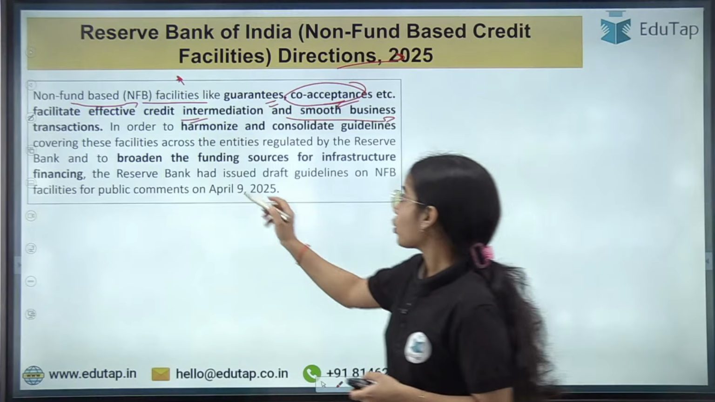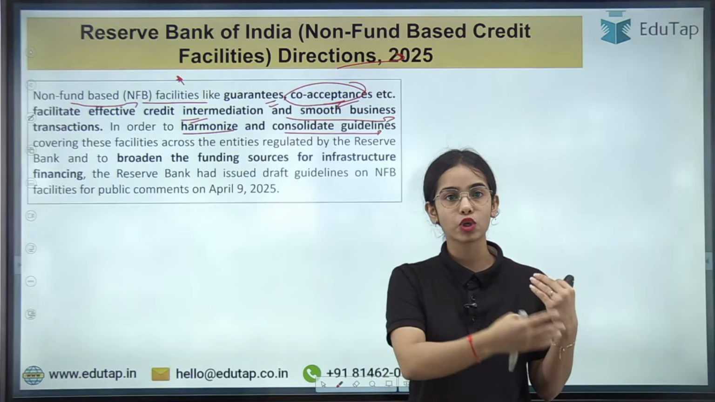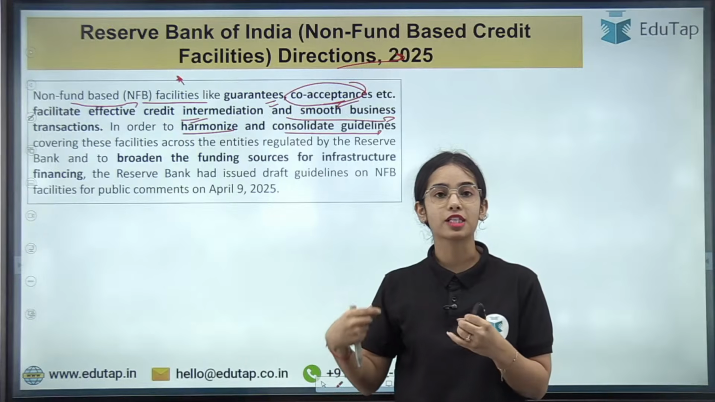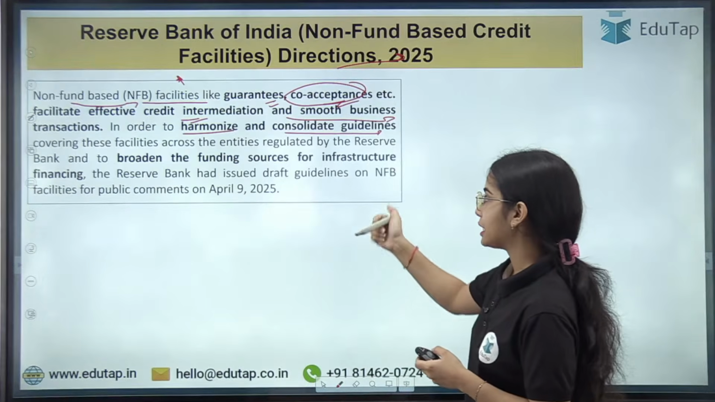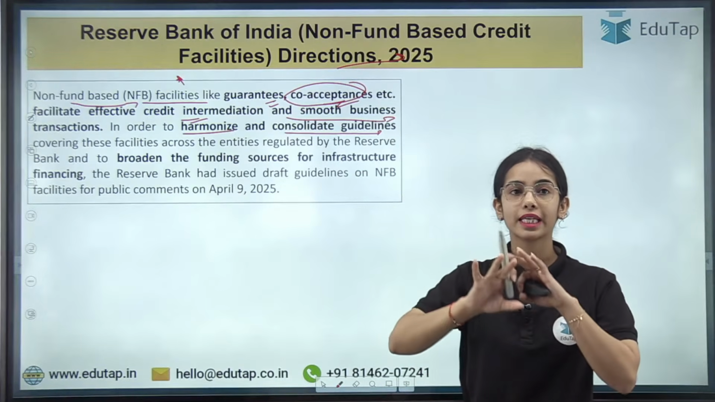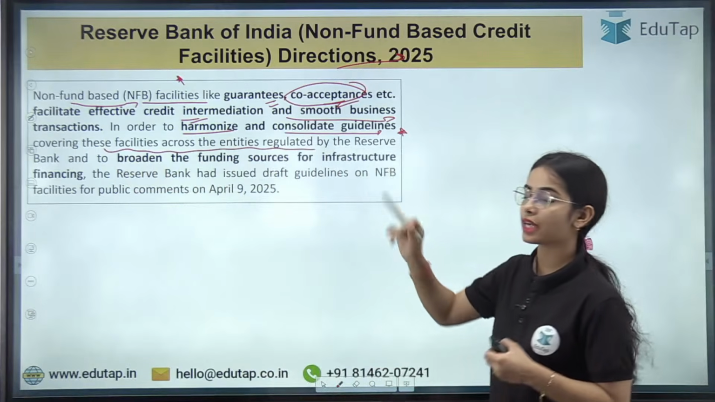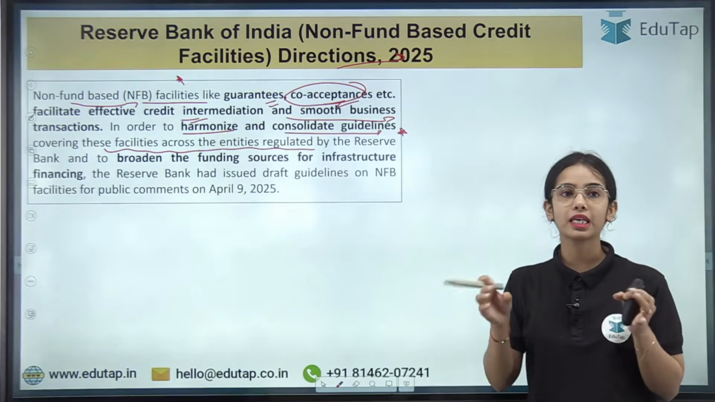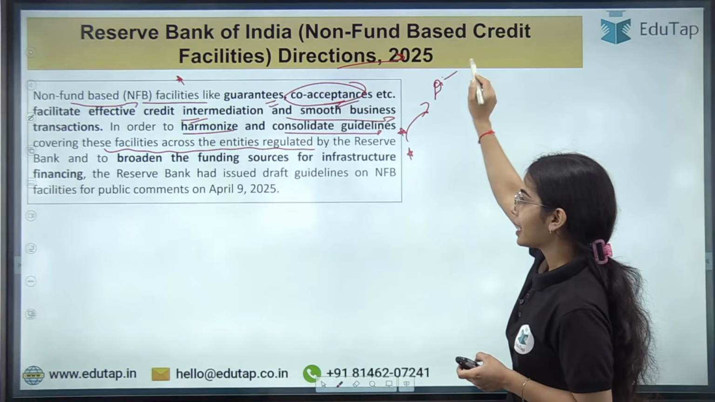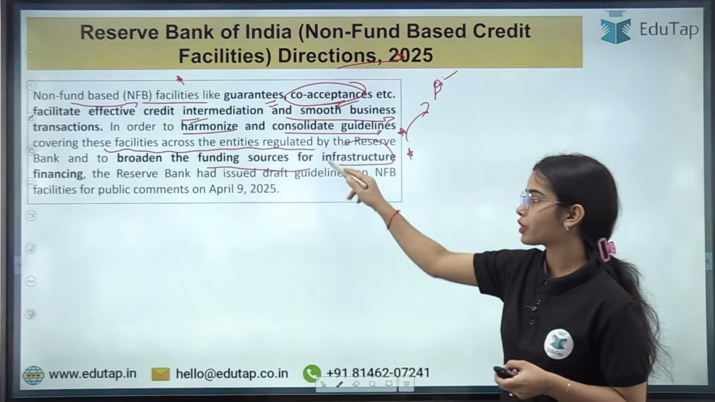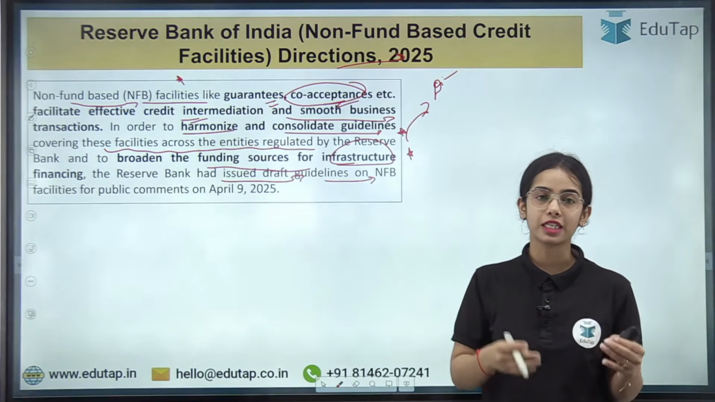Okay, so in order to harmonize and consolidate directions, there were different directions for the guarantees, co-acceptances, and partial credit enhancement. There were different regulations for the non-fund based facilities. So now the Reserve Bank of India has said that, to harmonize and consolidate the guidelines covering these facilities across the entities regulated by the Reserve Bank of India, and to broaden the funding sources for infrastructure financing, the Reserve Bank had issued draft guidelines on the non-fund based facilities for public comments.